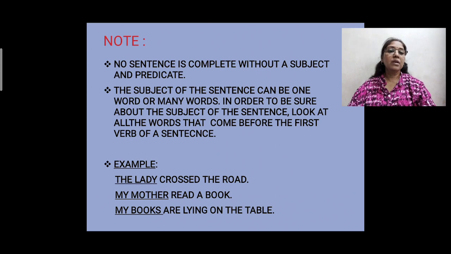Now let's say something important about subject and predicate. No sentence is complete without a subject and a predicate. As we already know, a sentence has two parts, a subject and a predicate, so no sentence can be complete without both. The subject of the sentence can be one word or many words. In order to be sure about the subject of the sentence, look at all the words that come before the first verb of the sentence.